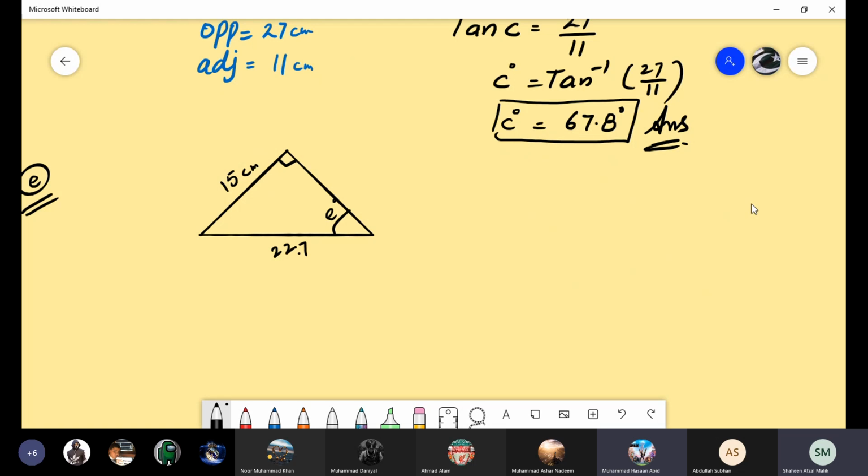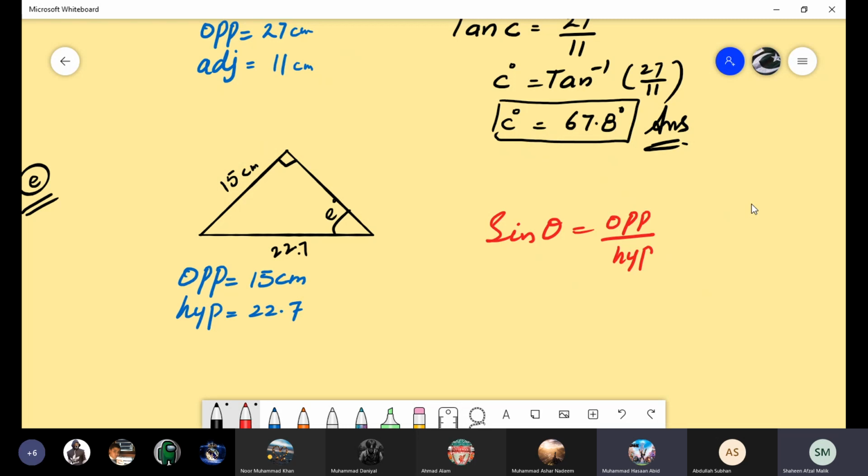First of all, tell me what is given to you. Opposite is given to us and hypotenuse. Very good. What is opposite? Opposite is 15. Well done. And what is the hypotenuse? 22.7 centimeter. So where are opposite and hypotenuse going to be used? Sine theta, very good. Sine theta is equal to opposite over hypotenuse. Substitute the values.